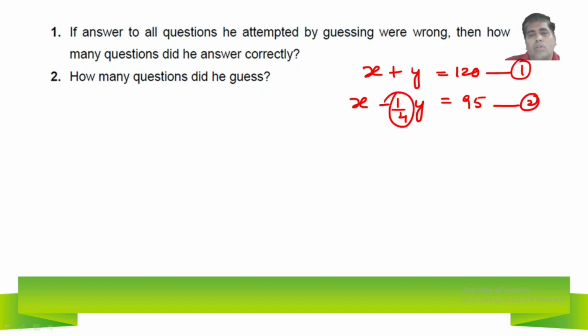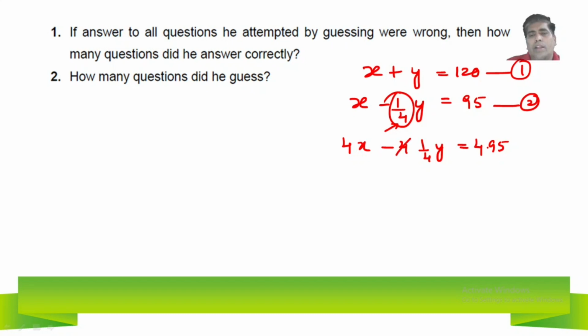I want to eradicate this denominator, so multiply each and every term by 4. So 4 into x is 4x. Next, 4 into 1/4 of y, and 4 into 95.